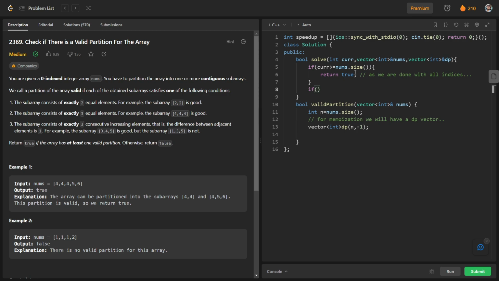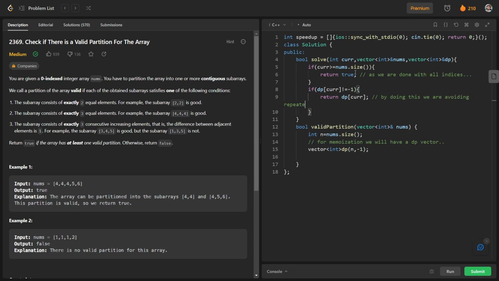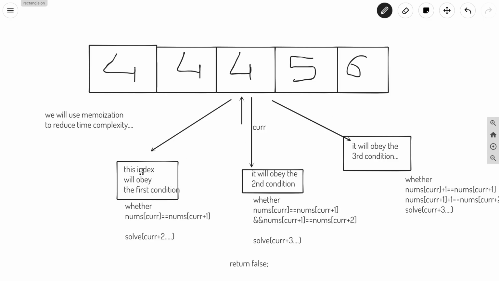And if we know the value corresponding to a particular index, whether it is false or true, so if dp of current is not equal to -1, we will just return dp of current. By doing this, we are avoiding repeated cases, so the time complexity will be reduced. Otherwise, we will check all these three conditions separately.